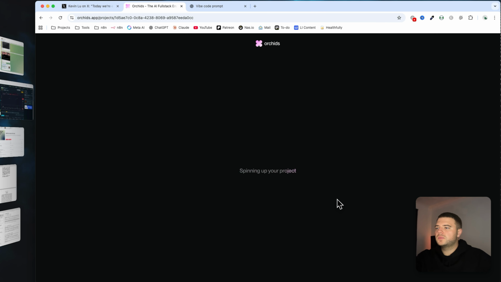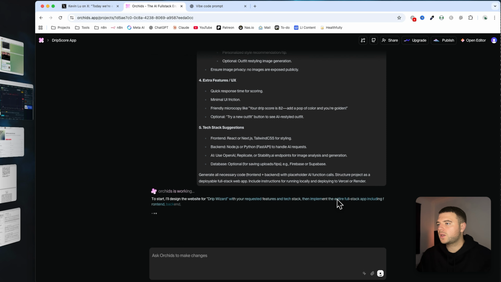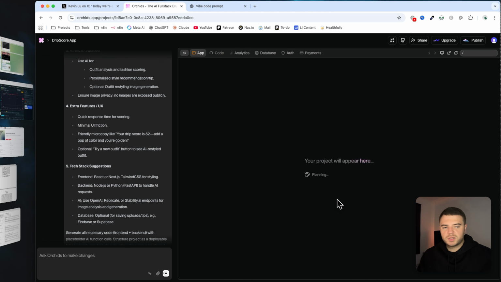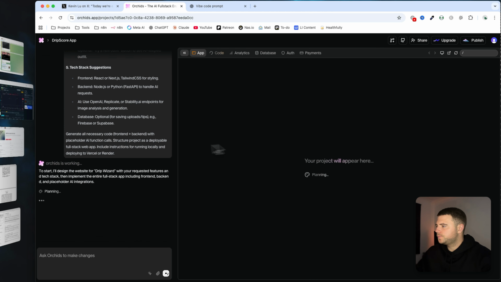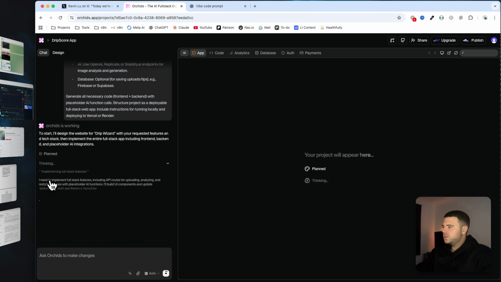So we're letting it spin, seeing what it makes of that prompt. It's taking a few minutes. All right, we're cooking now. It's going to start designing the website with the requested features and tech stack, and implement the entire full stack app, including front end, back end, and placeholder AI integrations. It needs to implement full stack features, including API routes for uploading, analyzing, and restyling.